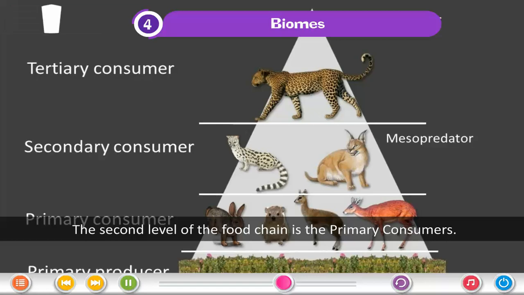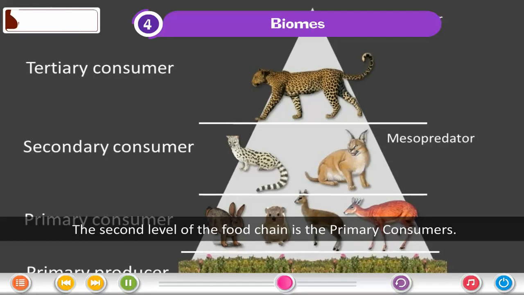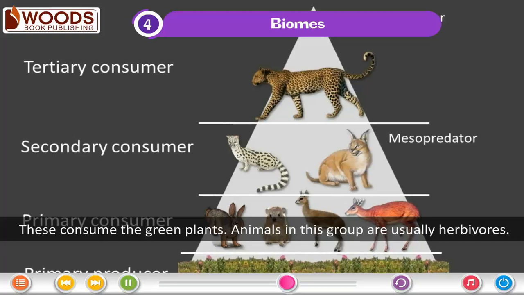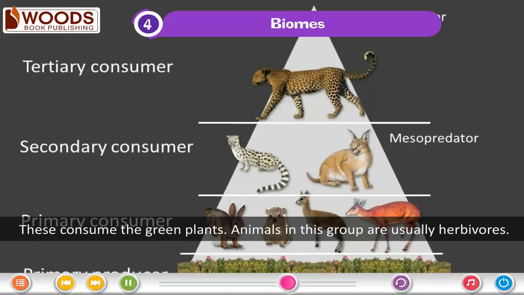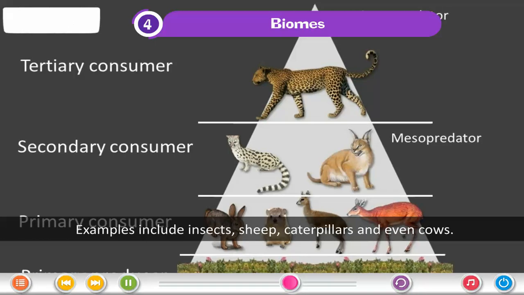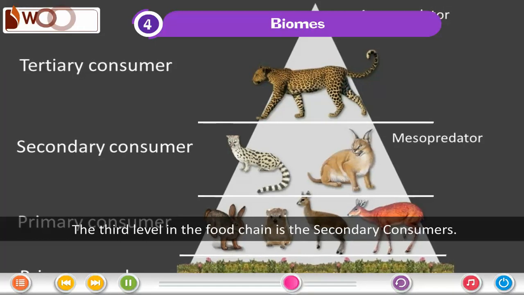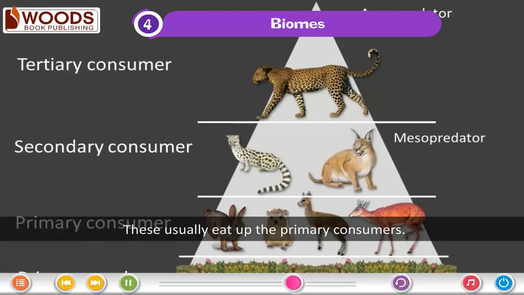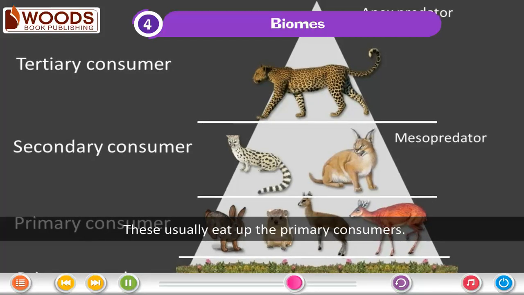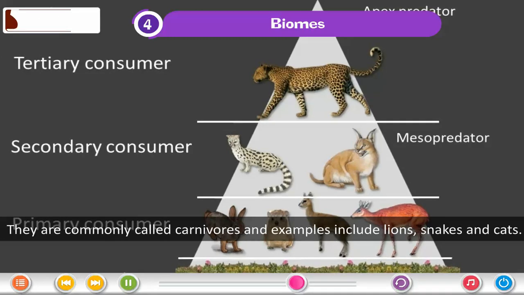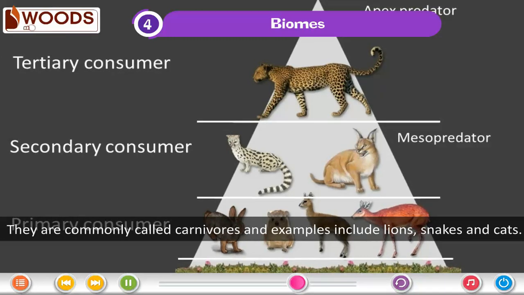The second level of the food chain is the primary consumers. These consume the green plants. Animals in this group are usually herbivores. Examples include insects, sheep, caterpillars, and even cows. The third level in the food chain is the secondary consumers. These usually eat up the primary consumers. They are commonly called carnivores, and examples include lions, snakes, and cats.